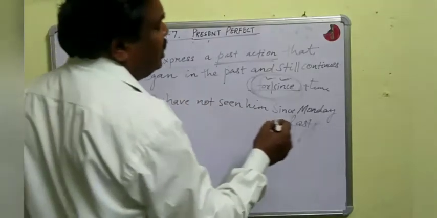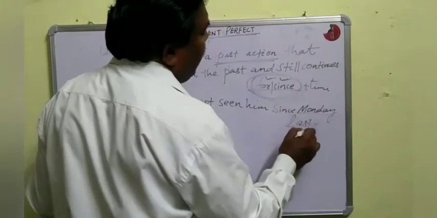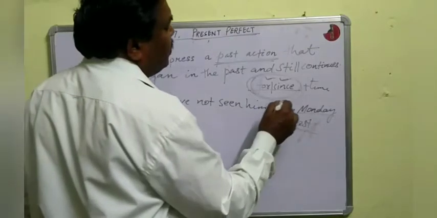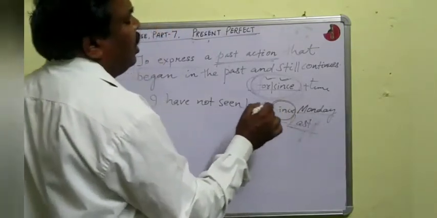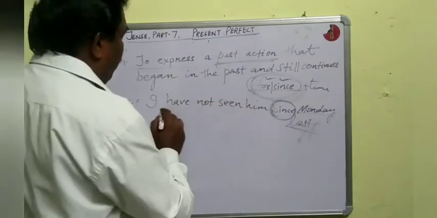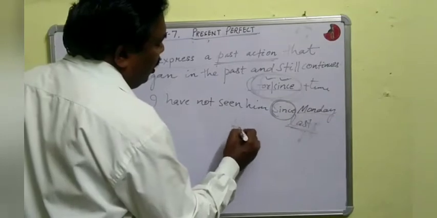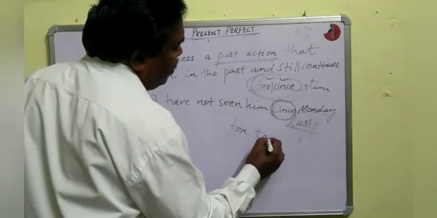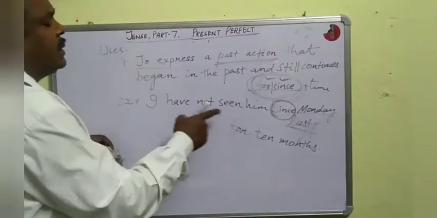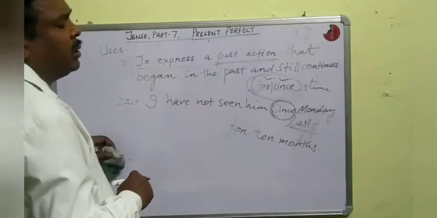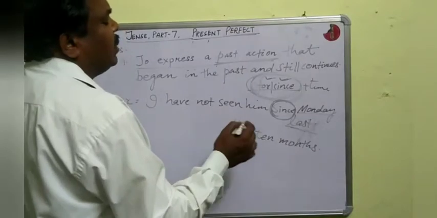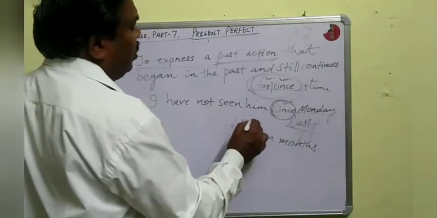But when we are using Monday last, then the use of for is incorrect. Here the use of since is right. But if we are using for, I have not seen him for 10 months. Then the sentence will be right. Is it clear? So, in this type of sentences, we generally use since or for.